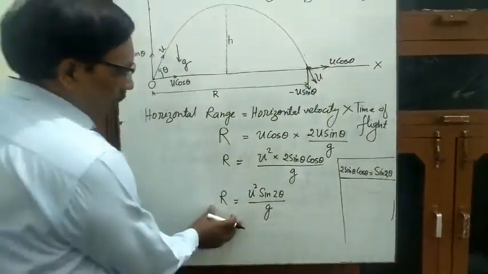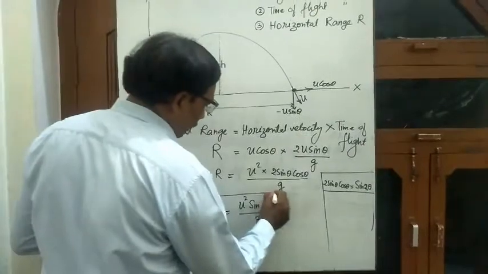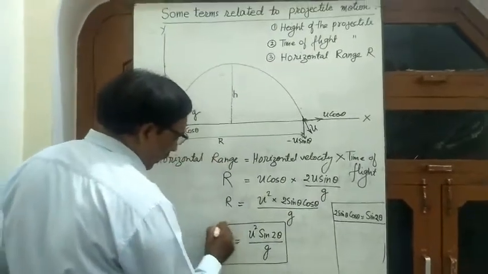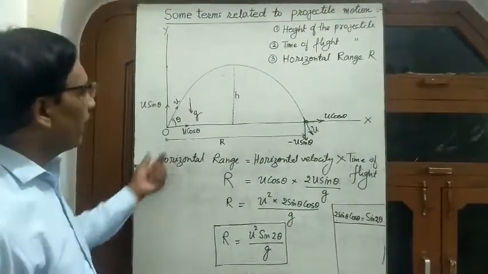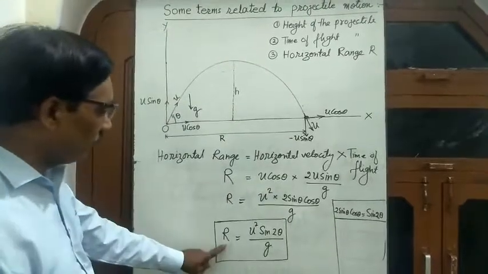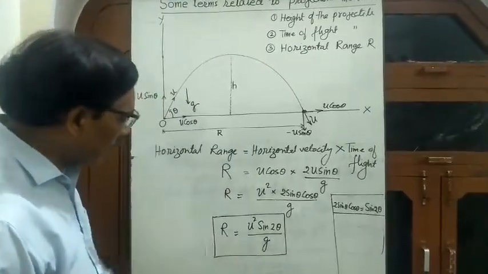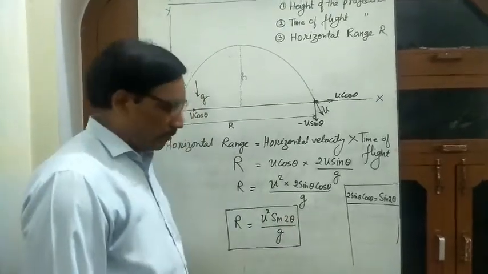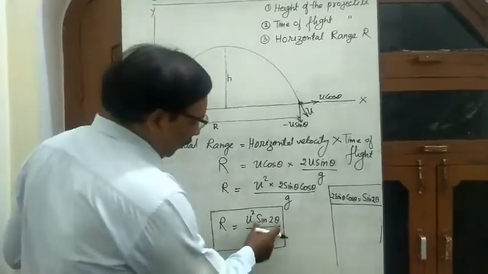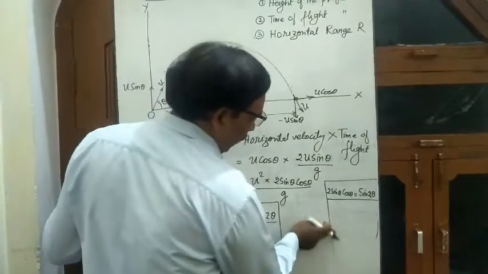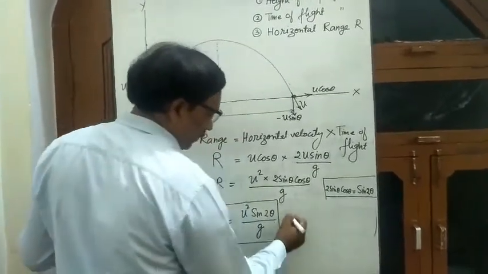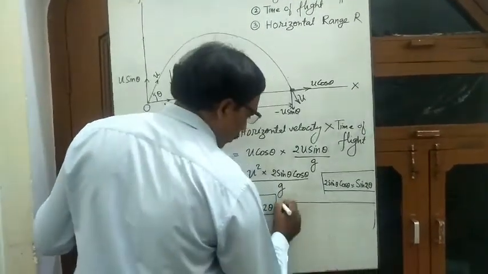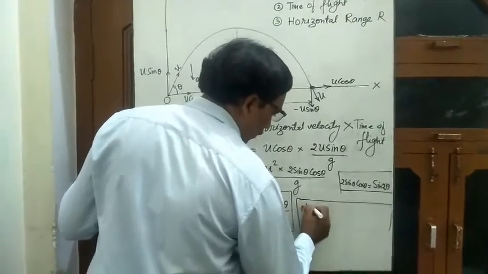This is the horizontal distance covered by the projectile. So what will be the maximum distance covered by the projectile? The value of this horizontal range will be maximum when the value of sin 2 theta is maximum. What is the maximum value of sin 2 theta? You can write down here a note.